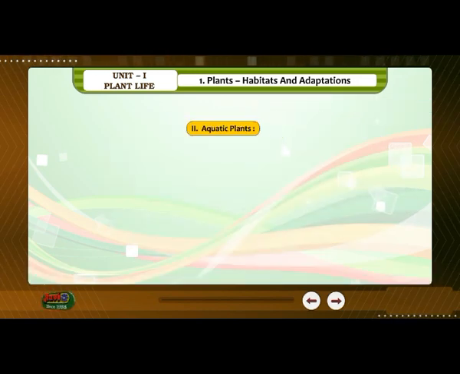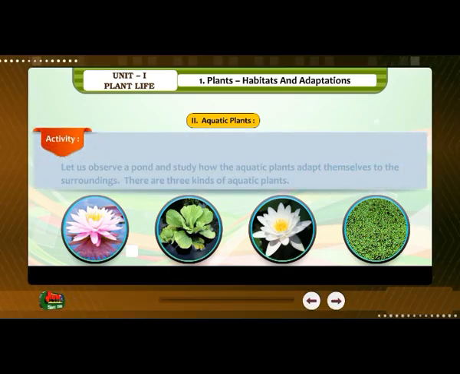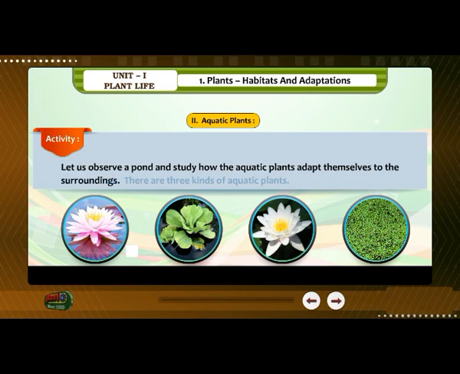2. Aquatic plants. Plants that grow in water are called aquatic plants. Activity. Let us observe a pond and study how the aquatic plants adapt themselves to the surroundings.